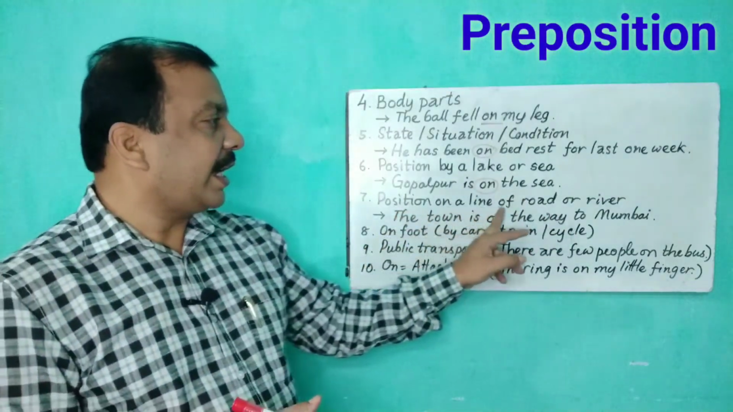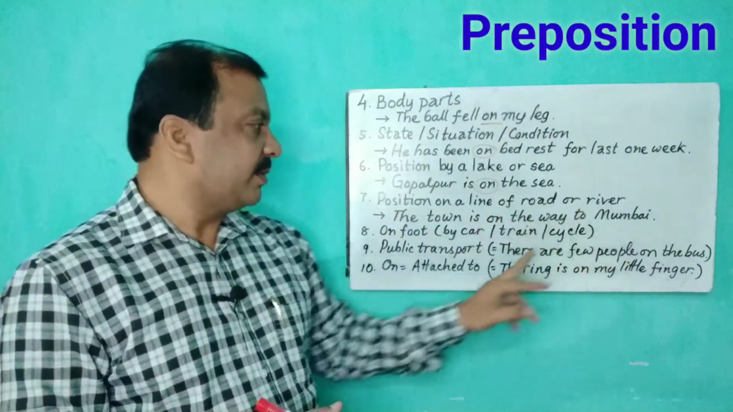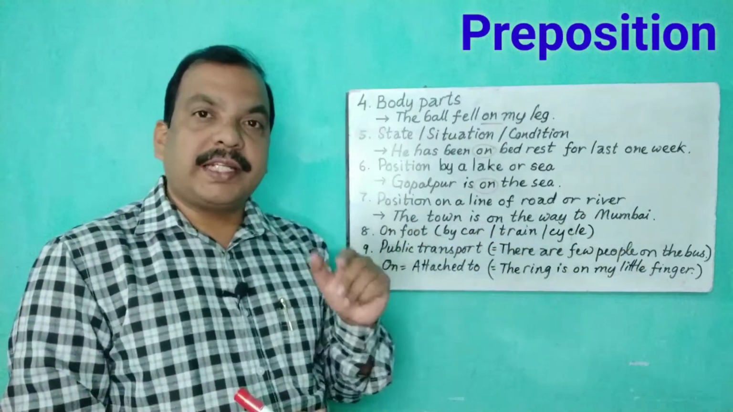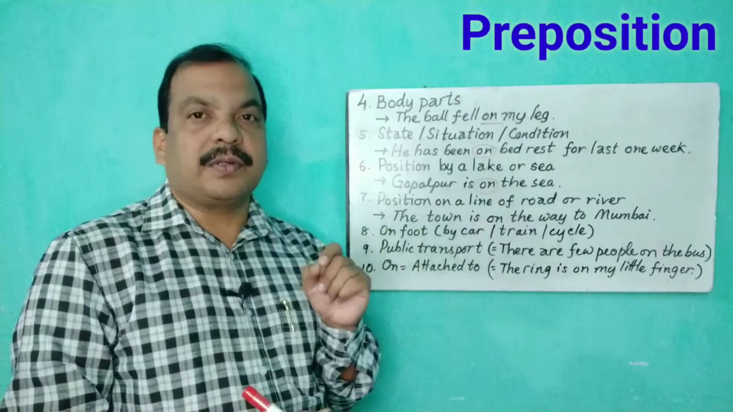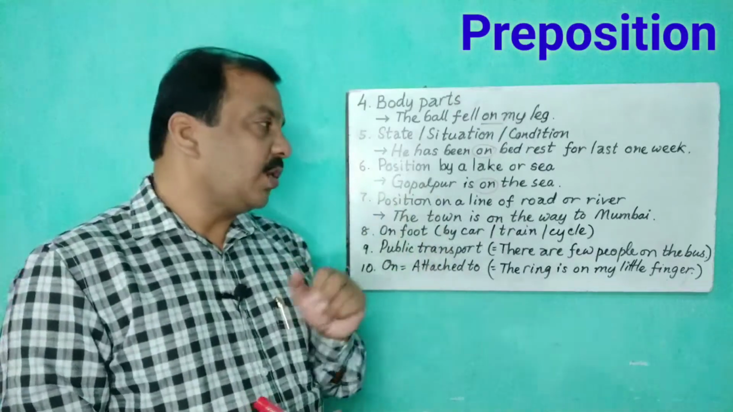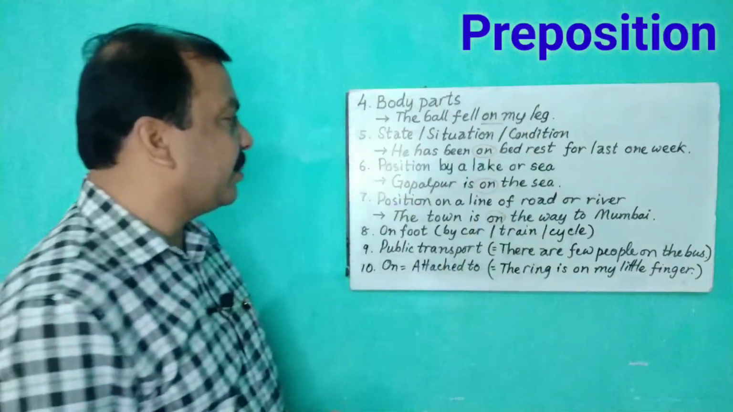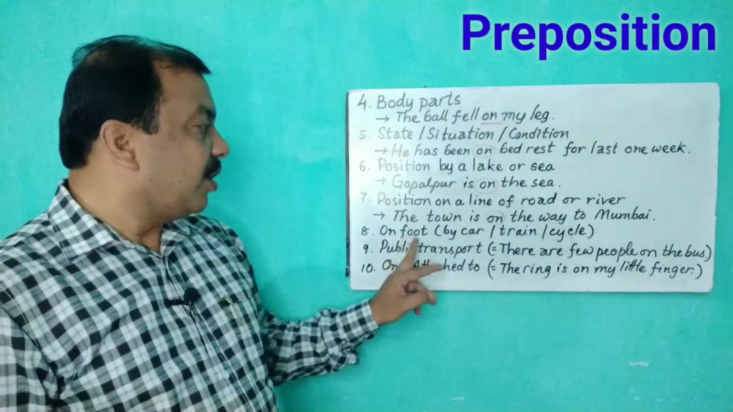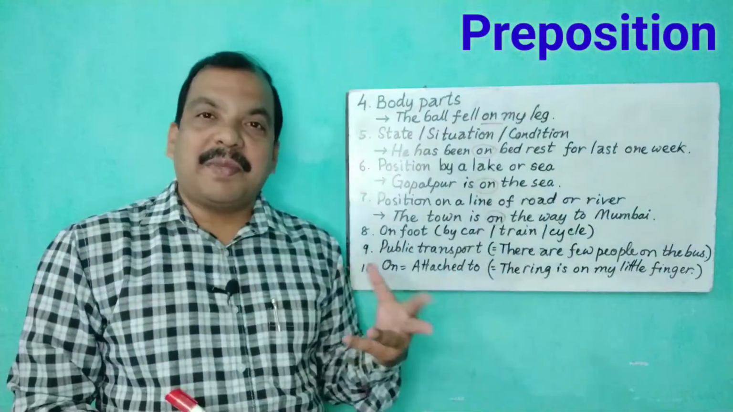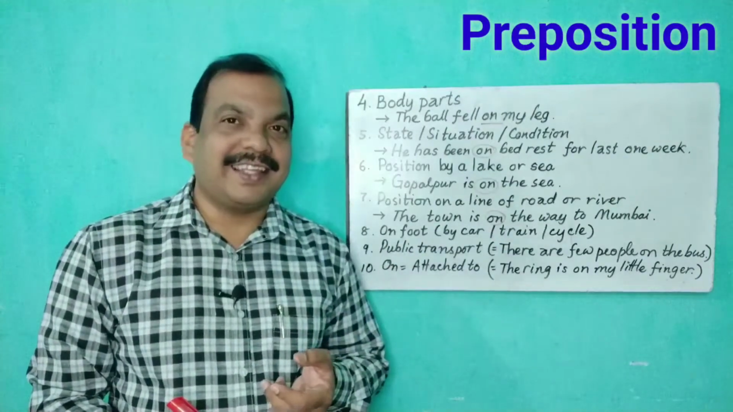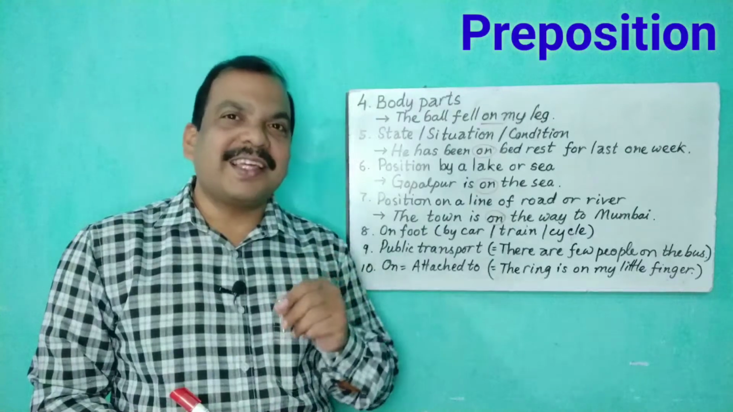Position on a line of road or river. The town is on the way to Mumbai. So my destination is a town and the town is on the way to Mumbai. We use on when it is on the line of a road or river. On foot, yes, it is very interesting. People usually have this common grammatical error in their speech and even their writing.